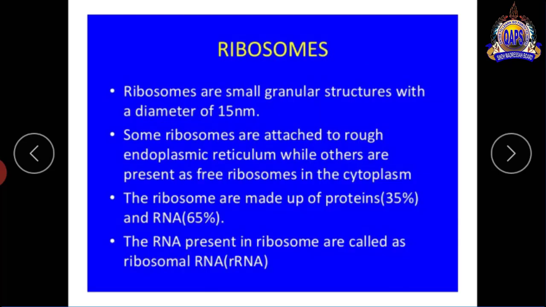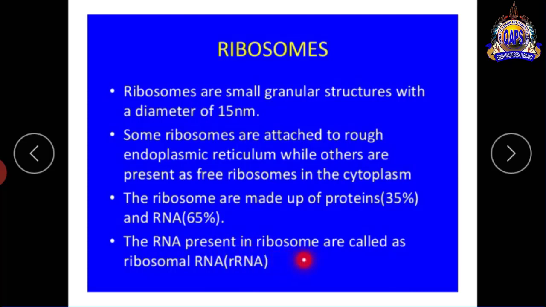Ribosomes. Ribosomes are small granular structures with a diameter of 15 nanometers. Some ribosomes are attached to the rough endoplasmic reticulum, while others are present as free ribosomes in the cytoplasm. Ribosomes are made up of 35% protein and 65% RNA.